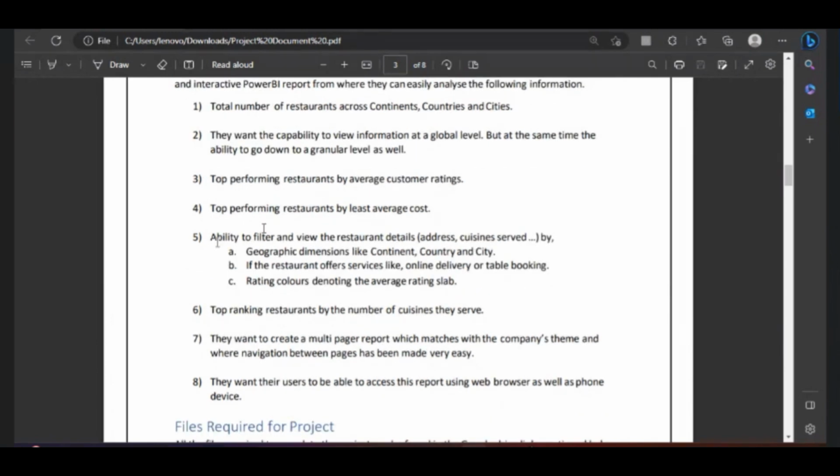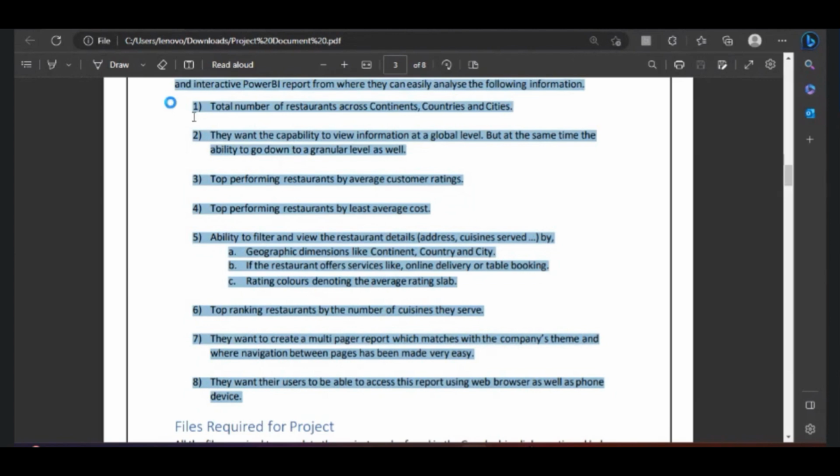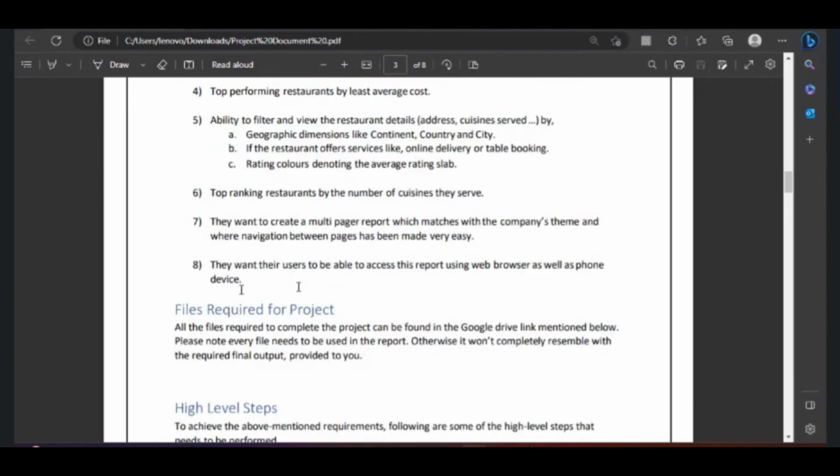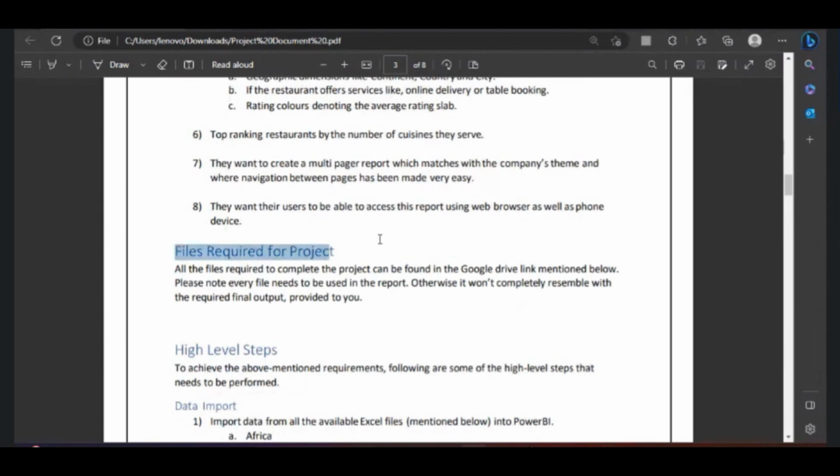So this is a dummy document, but in real time also you will get exactly the same. I just changed the names, that's it. Then top performing restaurants by average customer ratings, top performing restaurants by least average cost. Like this you will get some set of questions. Here they have given you eight questions. In real time it depends how many questions you would be getting, and files required for the project.